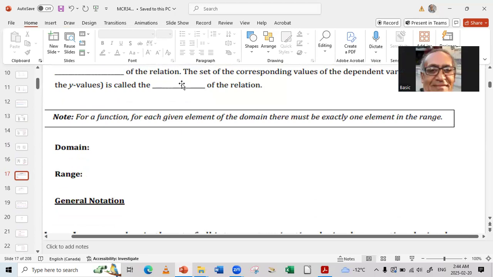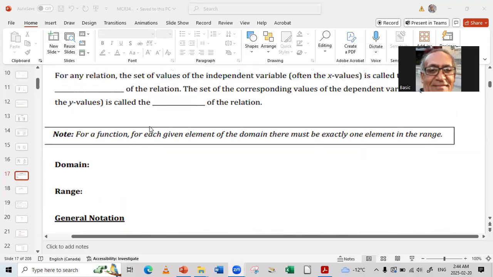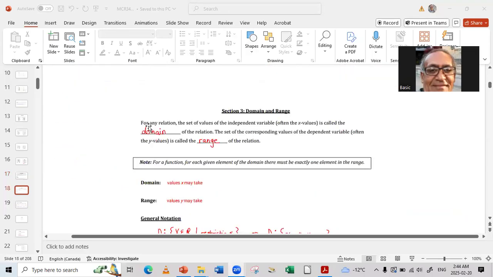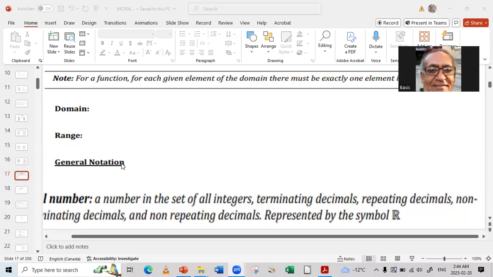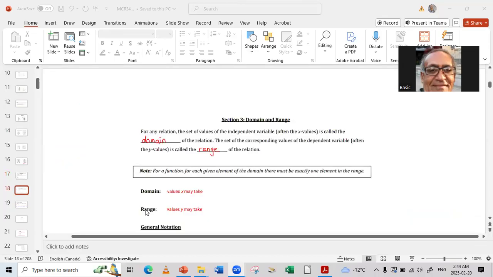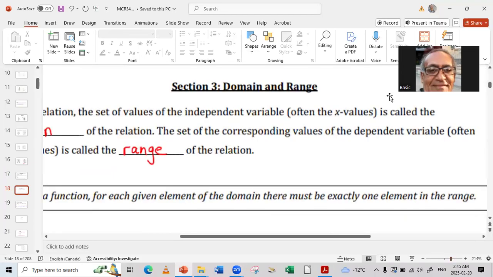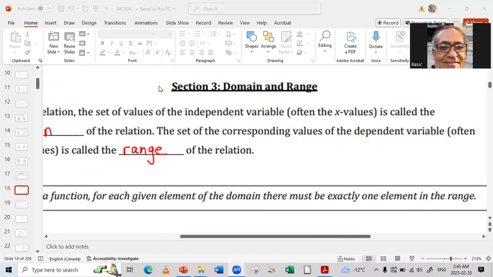The second part we will go to right now is the domain and the range. What's the difference between the domain and the range? And we will understand it. Numbers is the set of integers, terminating decimals, repeating decimals, or so on. This is numbers or reals. So we have two things. We have domain and we have range. So what is the difference between the domain and the range? That's what I will show you right now before we start work.